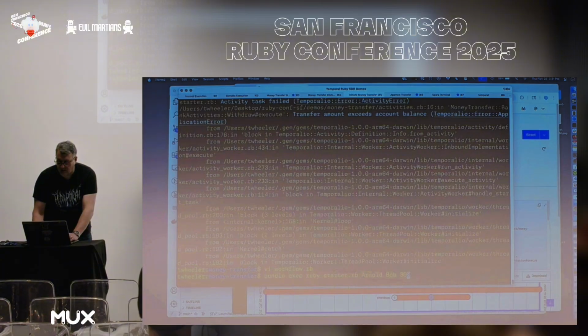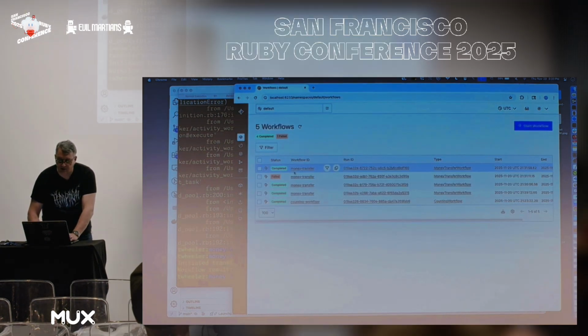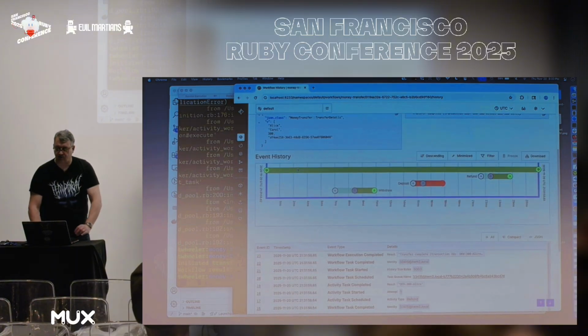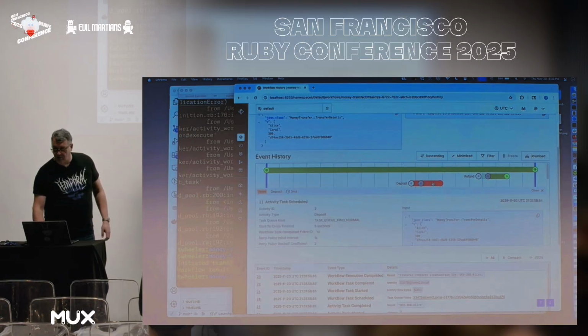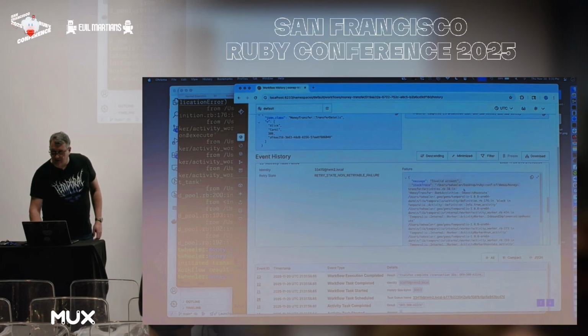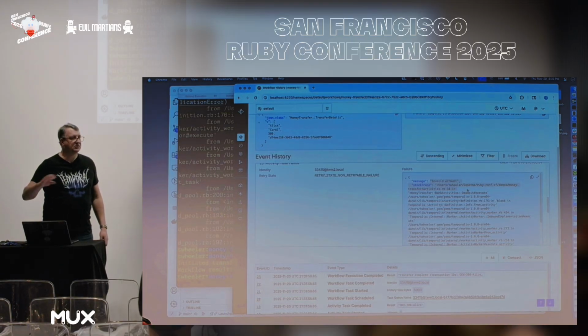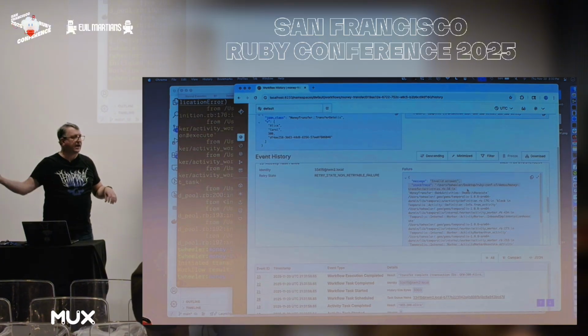Here's another example where we're going to have Alice send Carol $300. And this is going to appear to succeed, but when we go and look at what actually took place, we see this red line in the middle. So it did the withdrawal, and the deposit, that's red. It's indicating a failure. And if we click that, we can see down here, invalid account. So Carol closed her account, and so we took money out of the first account, but we couldn't deposit it into the second account. So how do we recover from that?